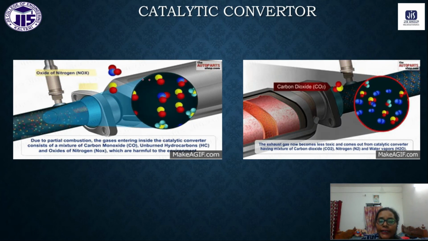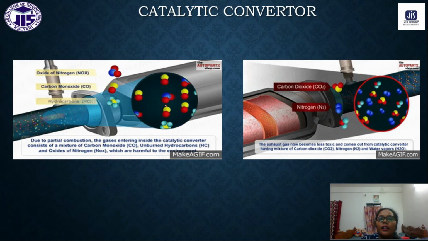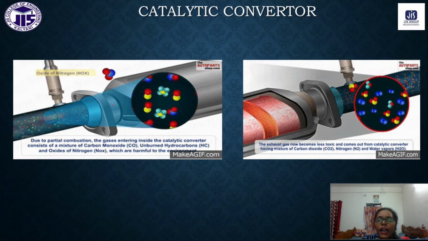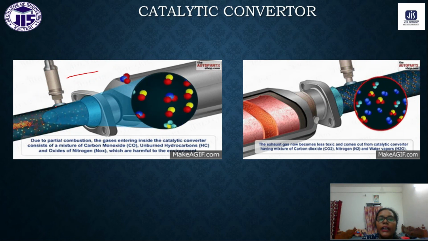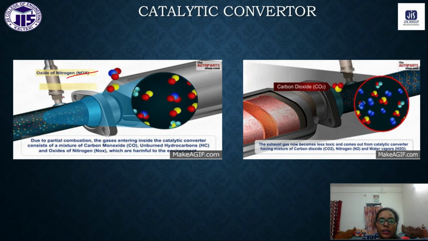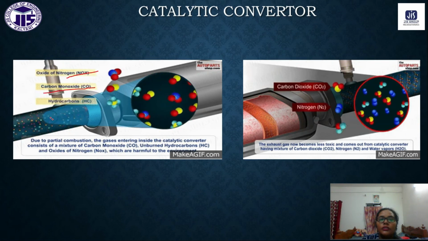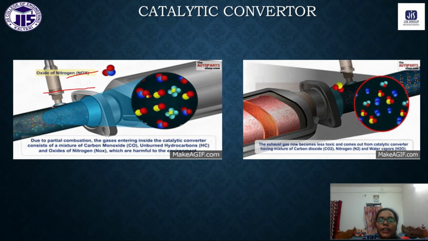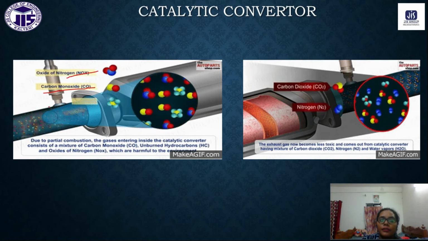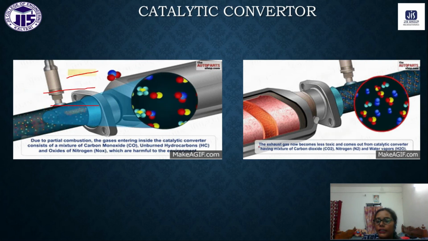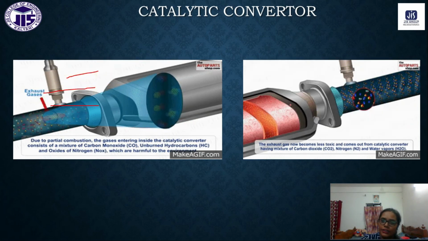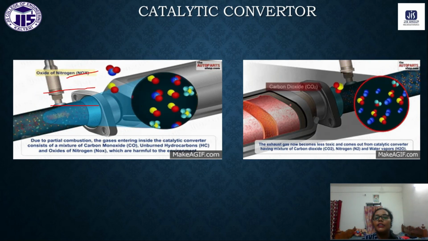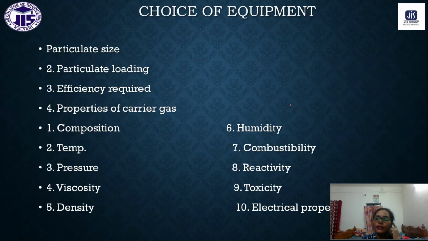So you can see here there are two chambers where the reactions are going on. One is nitrogen oxide, one is carbon monoxide, and one is hydrocarbon. The hydrocarbon is also converted into carbon dioxide. So this is the use of the catalytic converter. Yes, this is the working principle of the catalytic converter.